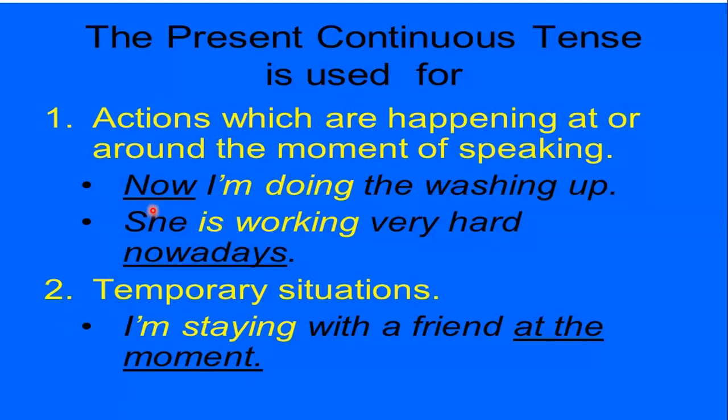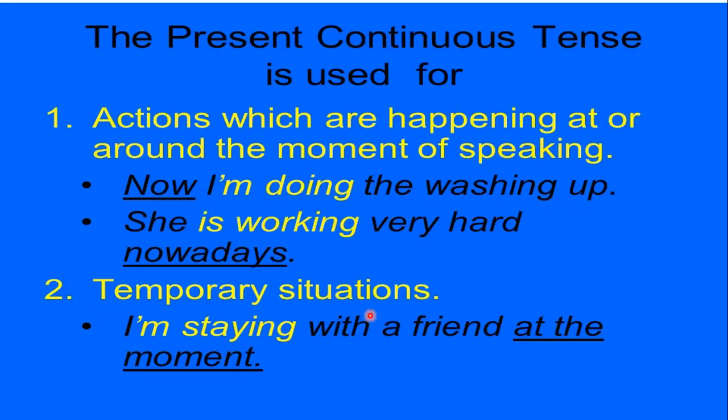For example, now I am doing the washing up. So I am doing, that means I'm continuously doing it. Okay, the next example, she is working very hard nowadays. So she is working, continuously working hard. That means not today, not tomorrow, but she is working very hard nowadays. So something at the moment of speaking or something that is continuously happening, we use a present continuous tense for that. Or for the second, for the temporary situations.